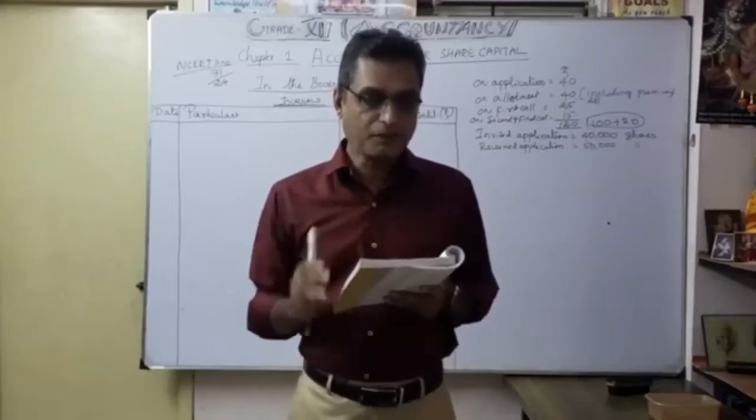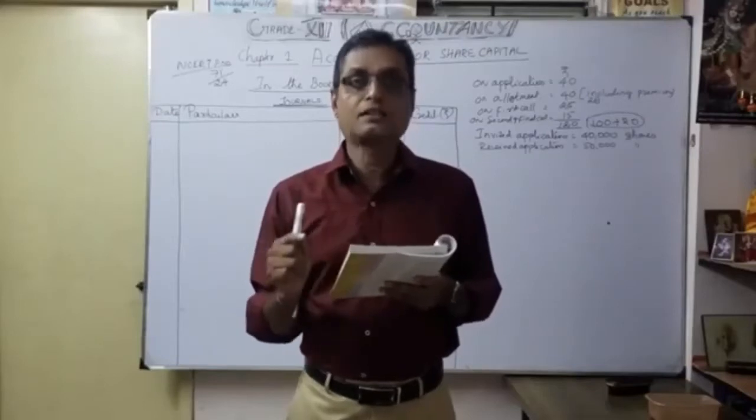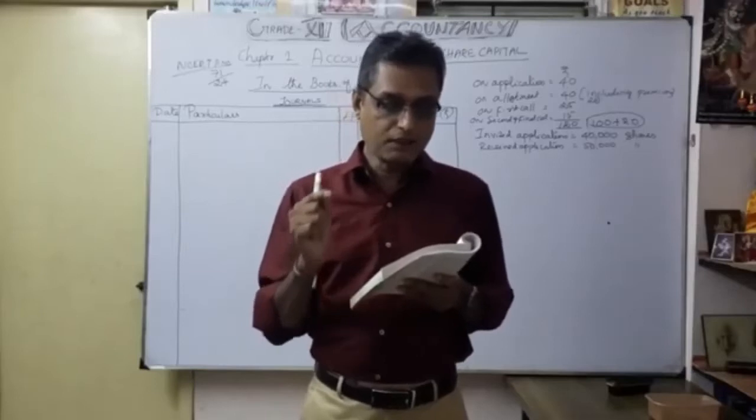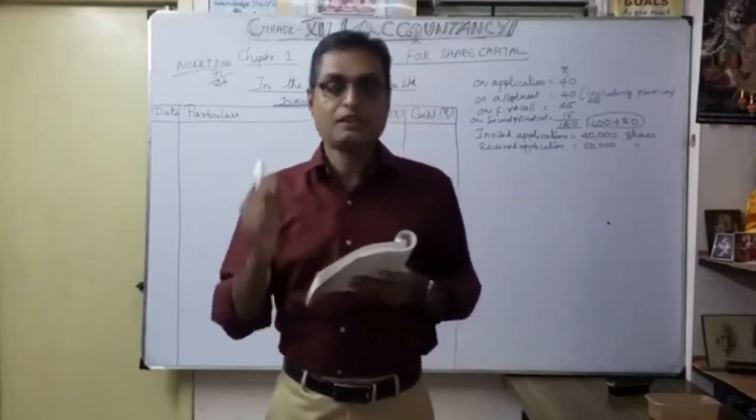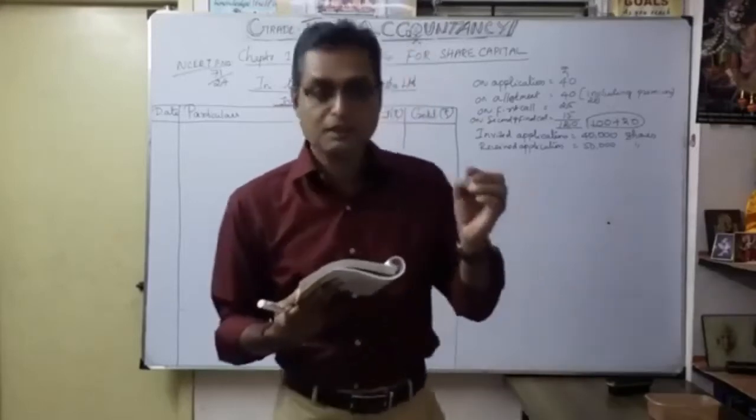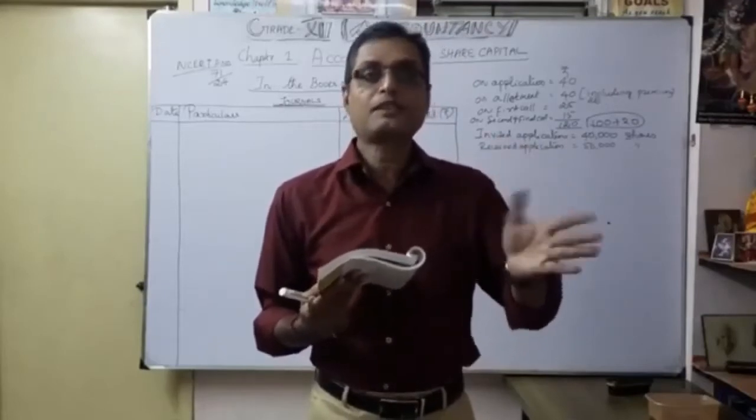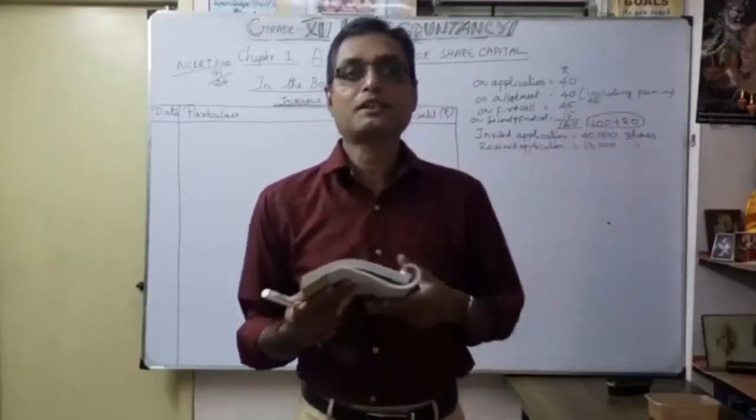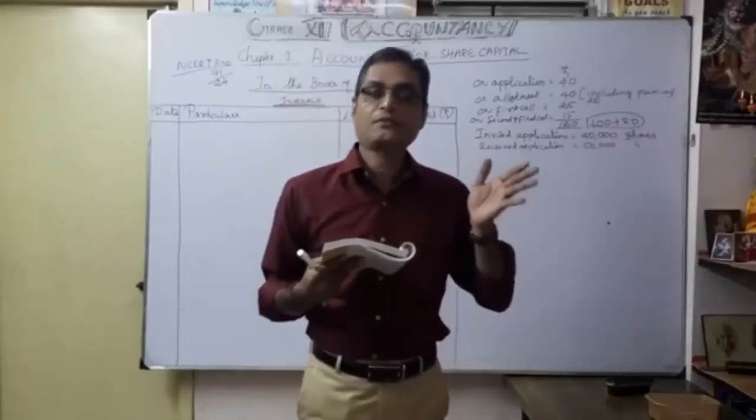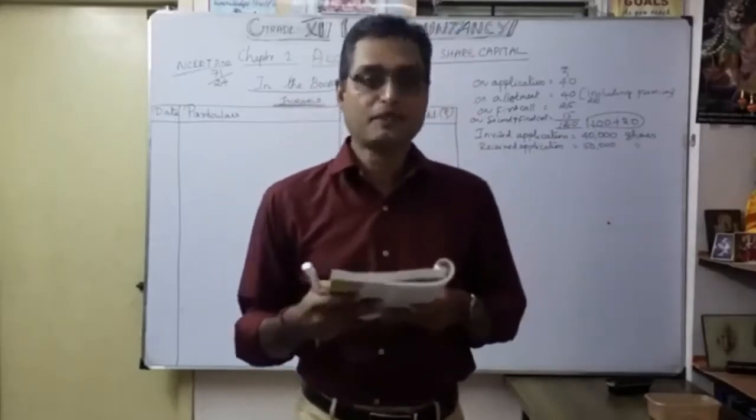Then coming to the third paragraph. Rohit, to whom 600 shares were allotted, failed to pay the allotment money and his shares were forfeited after allotment. So one person, Rohit, was allotted 600 shares, failed to pay the allotment money and his shares were forfeited immediately once he defaulted on allotment. We are going to pass a forfeiture journal entry immediately after the share allotment money is due.